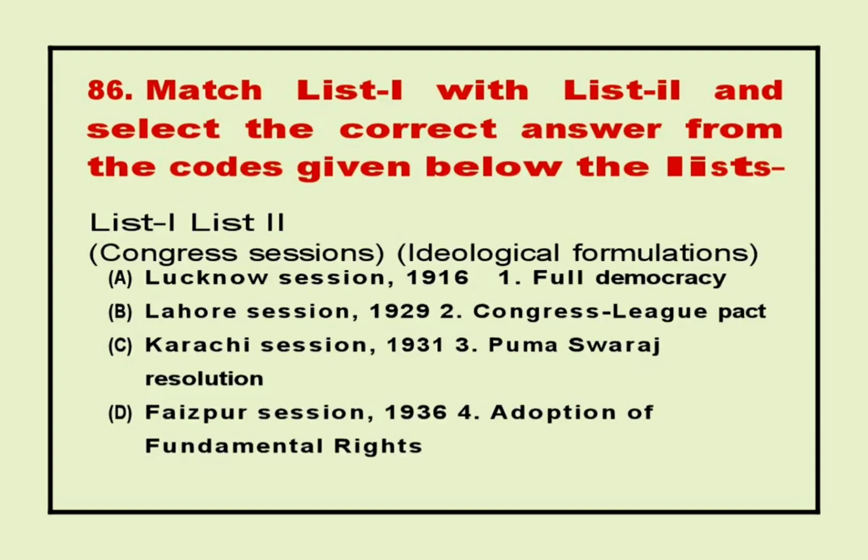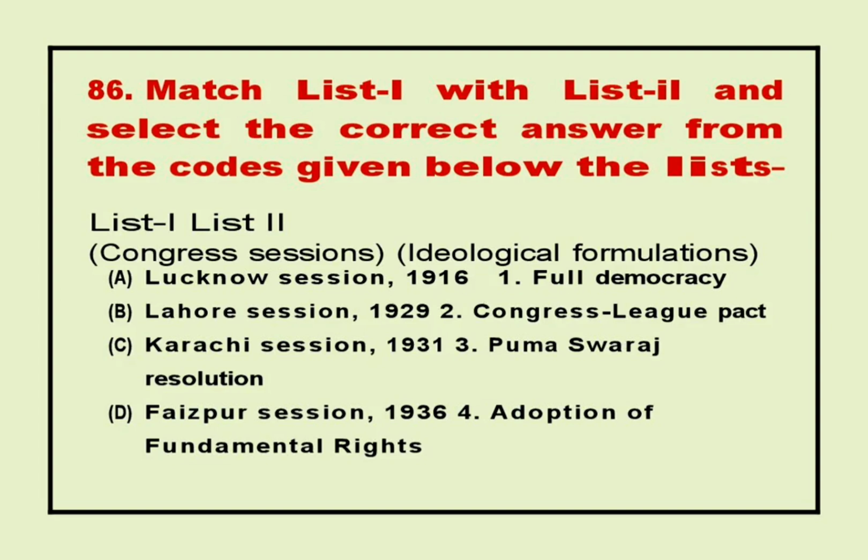86. Match list I with list II and select the correct answer from the codes given below the lists. List I, Congress sessions. List 2, ideological formulations. A. Lucknow session, 1916 - 1. Full democracy. B. Lahore session, 1929 - 2. Congress League pact.